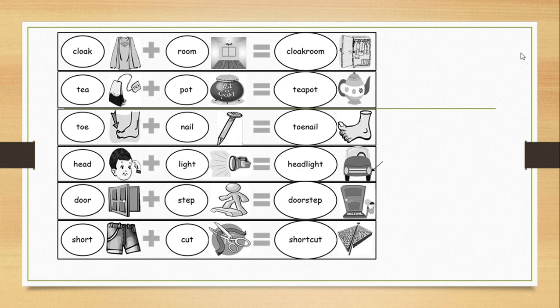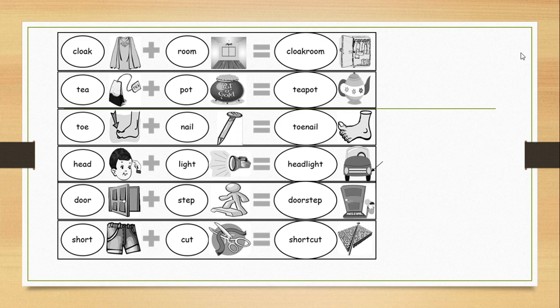A cloakroom is a room that you can find at the beginning of the house. When you enter the house, you can find the cloakroom where you put your jackets, your shoes, your boots after entering the house. This is the cloakroom. You put your things whenever you enter the house. You take off your jacket or you take off your shoes and boots and put them inside the cloakroom.